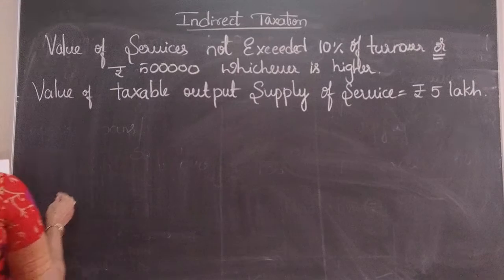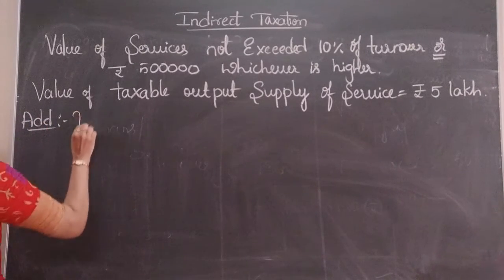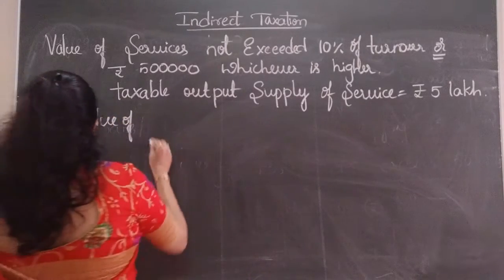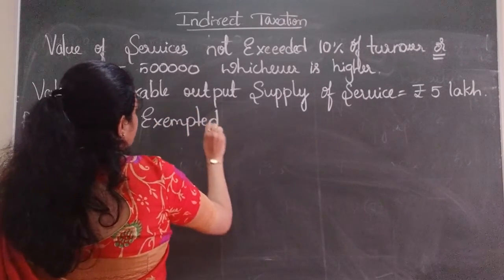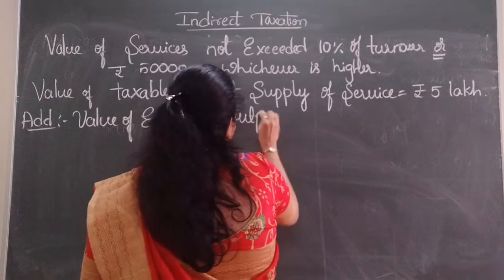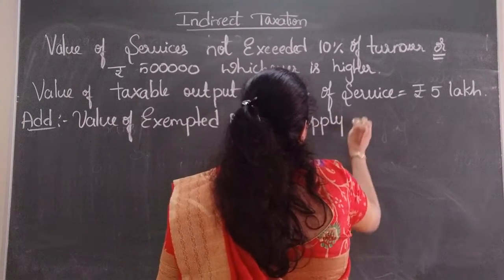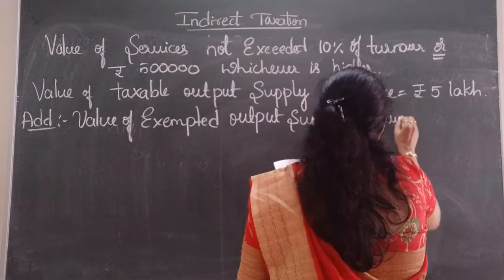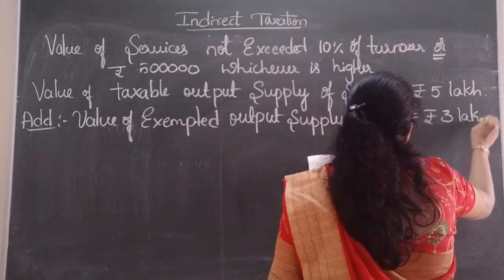Add the value of exempted output supply of service to this, which is equal to rupees 3 lakhs.